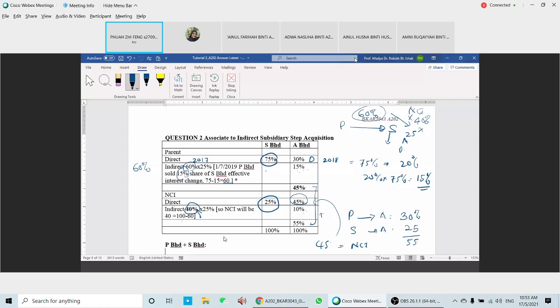20% times 75%. Because your slide is different here: you start from the associate to become an indirect subsidiary. The one that you have in your slide is from subsidiary become associate, which will be the other way. Can you check on your slide here? This one is associate to indirect subsidiary. There is a difference from your slide.